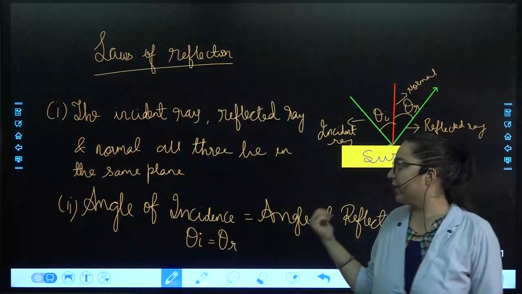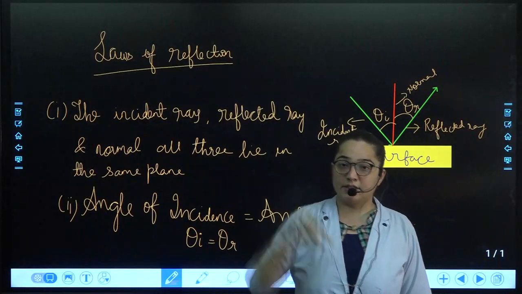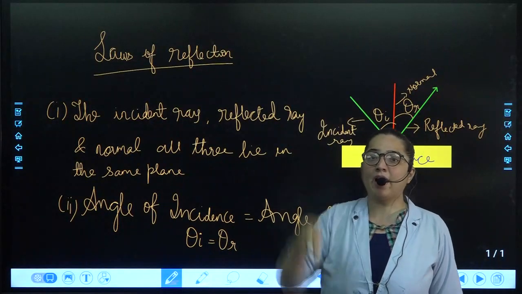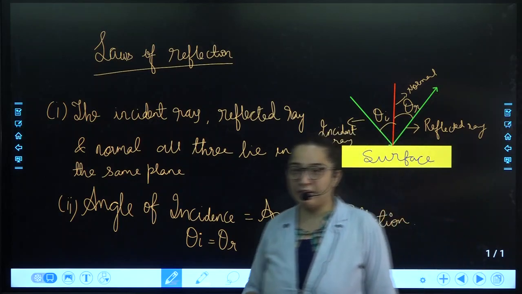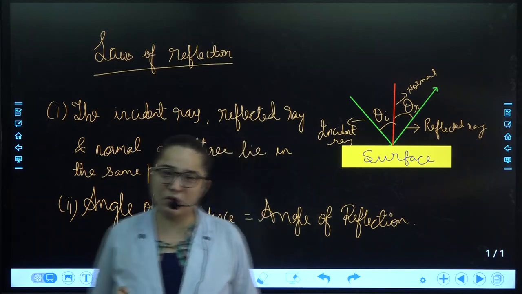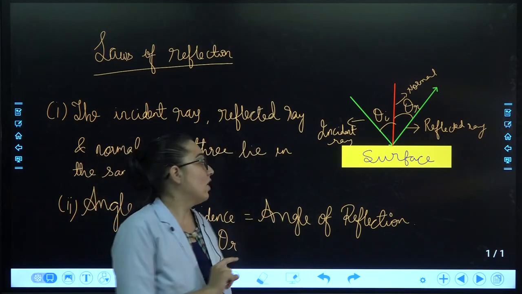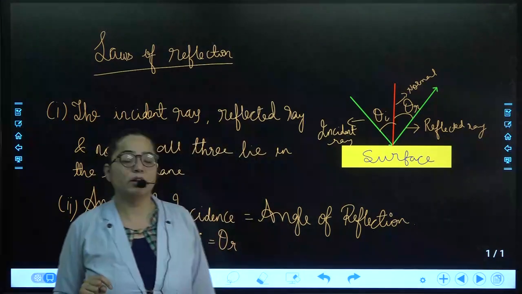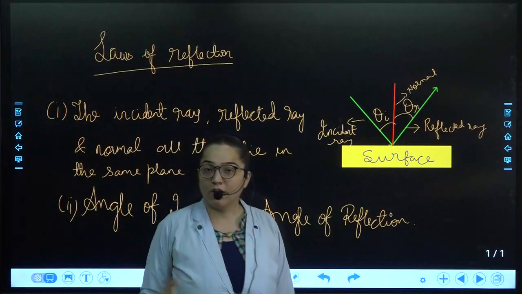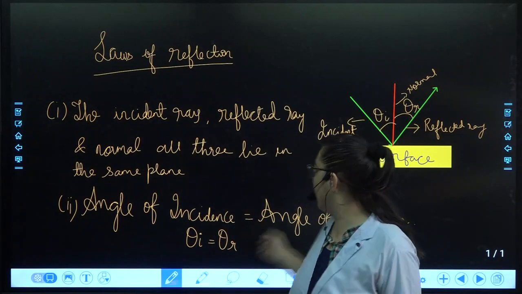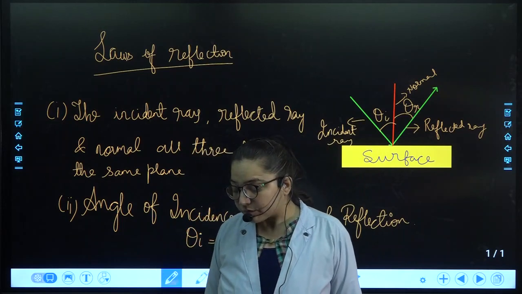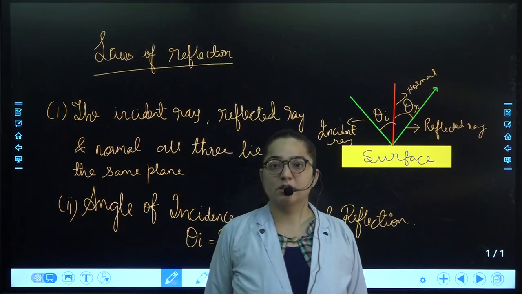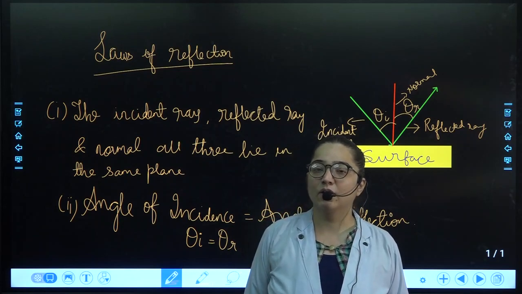Now, what are the two laws of reflection? The two laws of reflection are written over here. The incident wave, reflected wave, and normal, all three lie in the same plane. Then second one, angle of incidence is equal to angle of reflection. Okay, so this is about the concept. Note down this concept and along with this diagram. After that, we will move further on the further topics. So please quickly note it down.